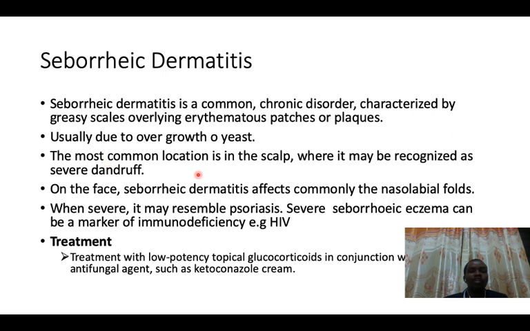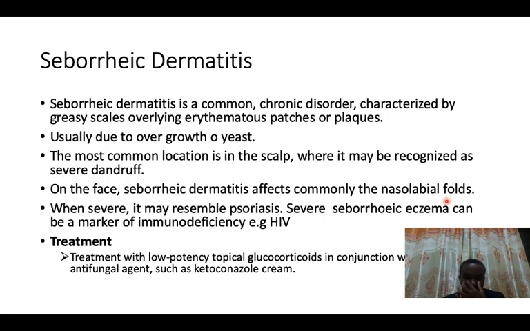So the common areas that seborrheic dermatitis normally presents is the areas that are full of oil. For example, on your face. If you don't paint oil in the morning, in the afternoon you might find your skin is having oil. So those areas that are rich in oil are the ones where seborrheic dermatitis normally affects. These common areas include the nasolabial folds. I hope you know the nasolabial folds.